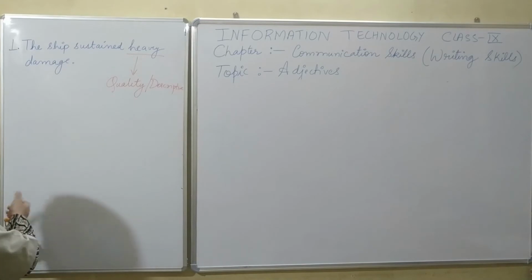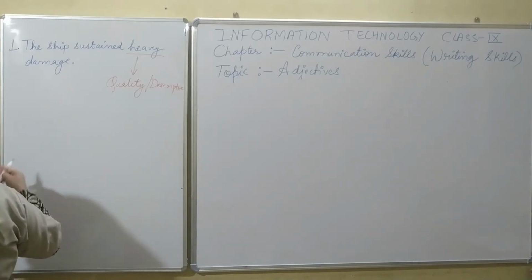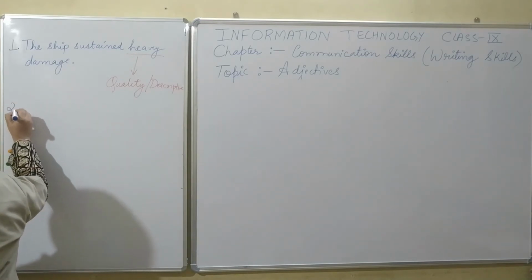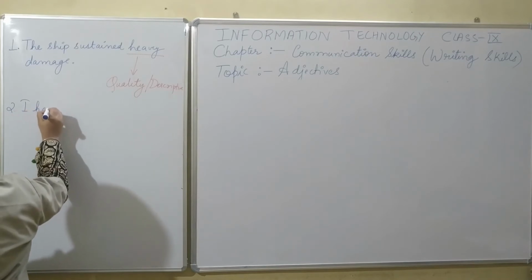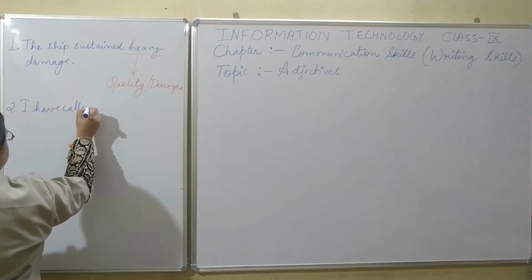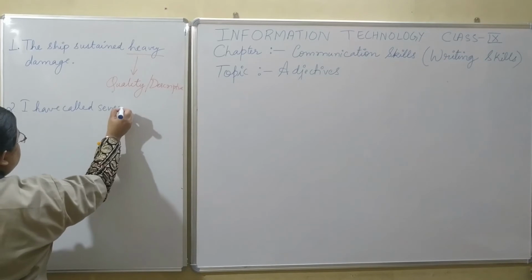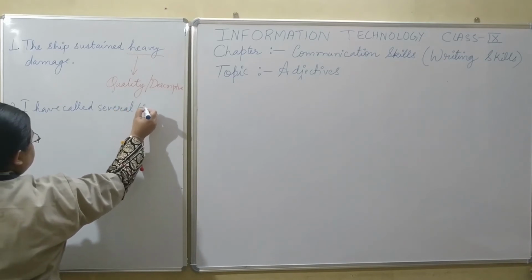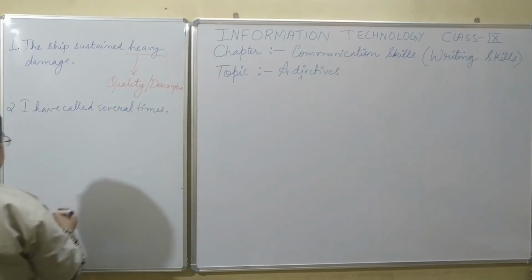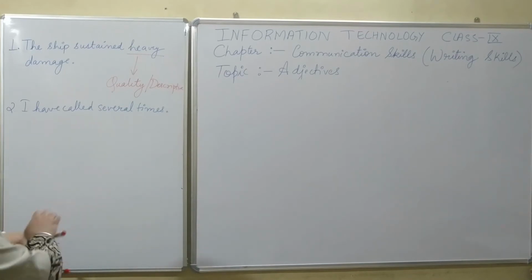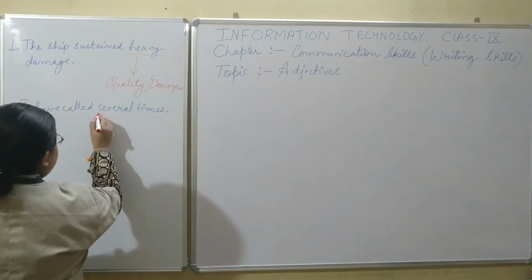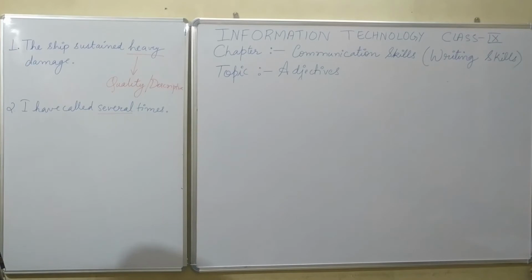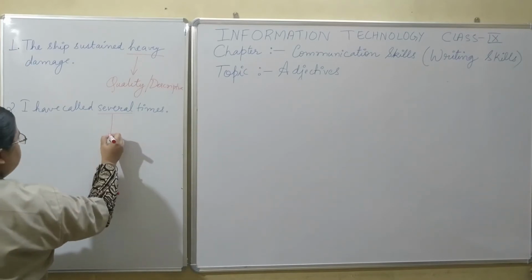Next sentence is, I have called several times. So you can see over here several is the adjective. So it is the adjective of which type?